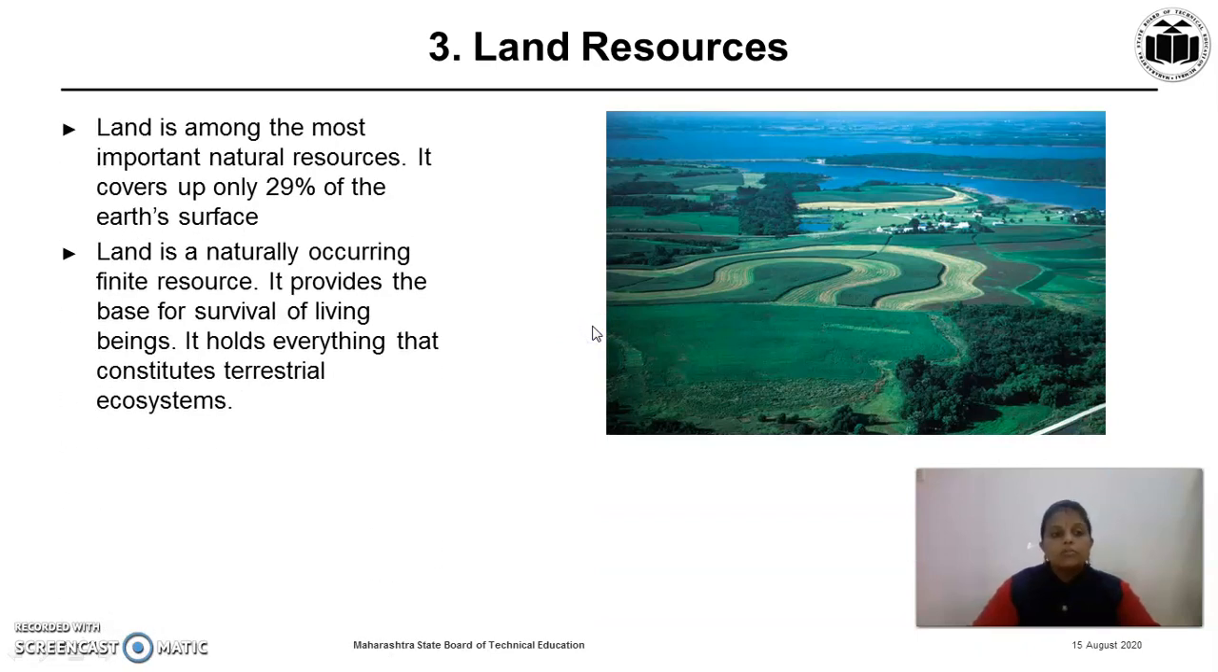Land is among the most important natural resources. It covers only 29% of the Earth's surface. Land is a naturally occurring finite resource. It provides the base for survival of living beings. It holds everything that constitutes the terrestrial ecosystem.